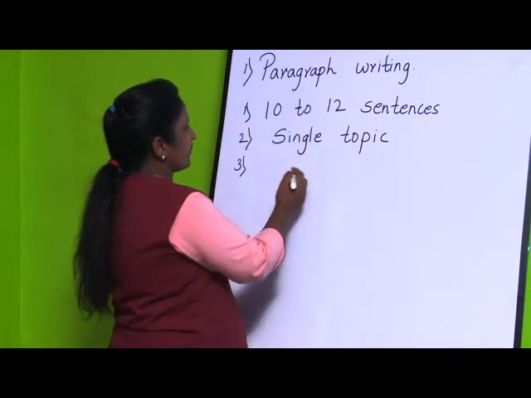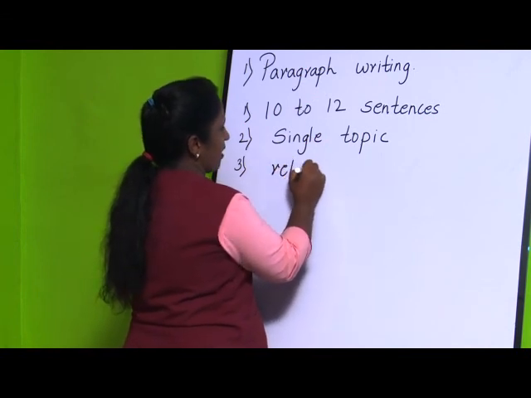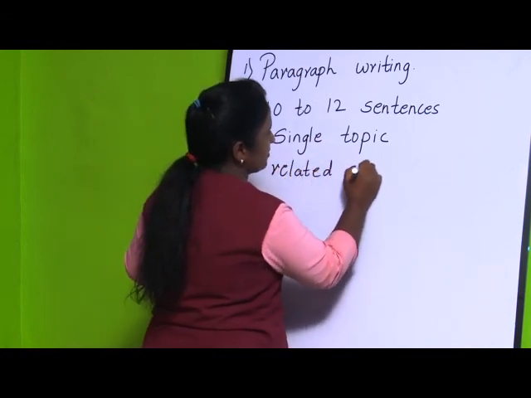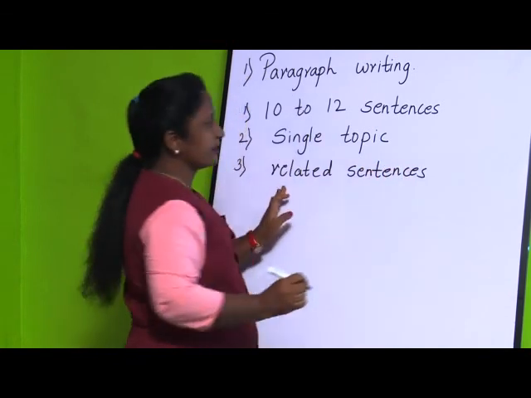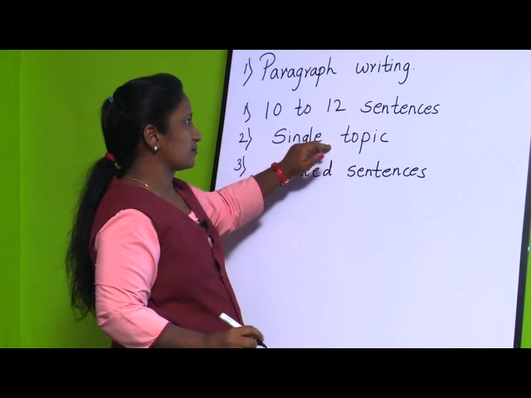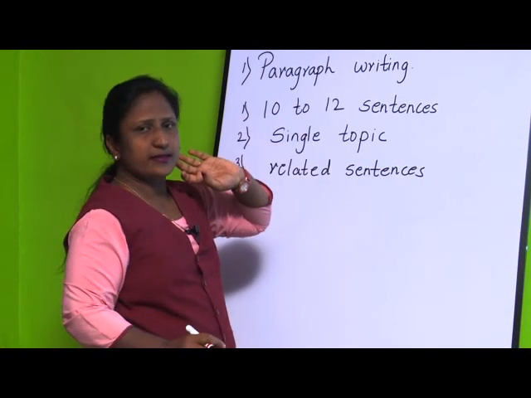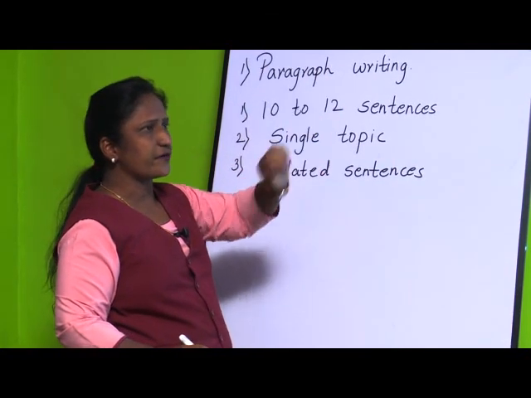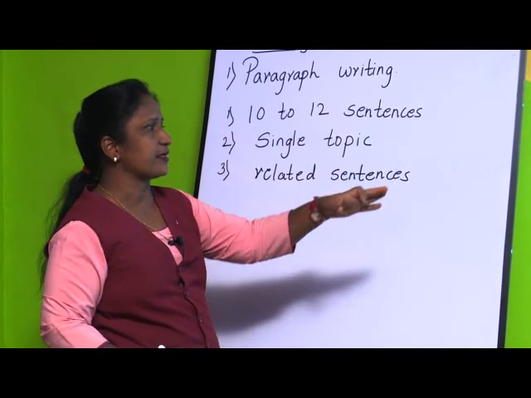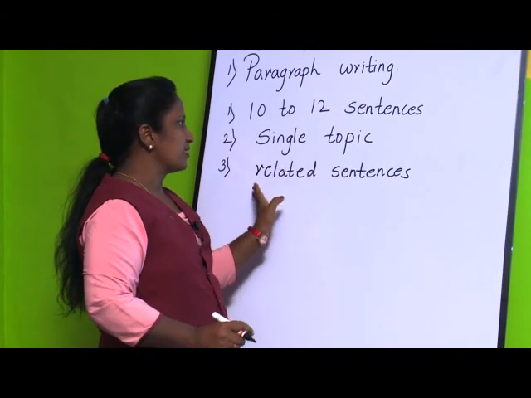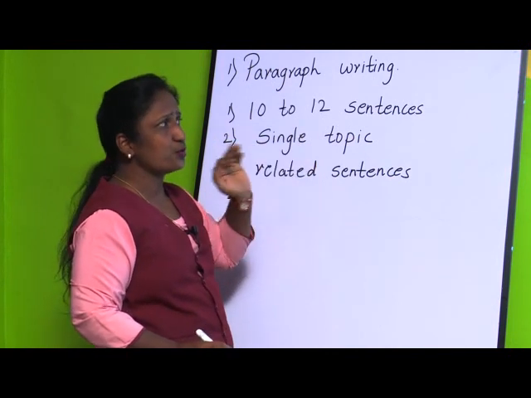Second, here related sentences are written in a paragraph, and these related sentences should be connected with the topic. Suppose you have started writing the paragraph on friends, you are not going to move to the other topic, that is food. These sentences should be related to the topic which is given to you.